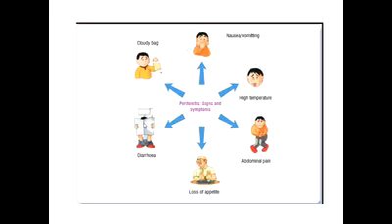Just a repetition: abdominal pain is the main symptom, loss of appetite, vomiting, absolute constipation, and sometimes diarrhea. And nausea, vomiting, high temperature.